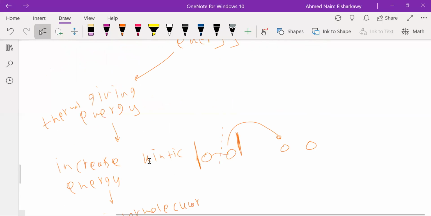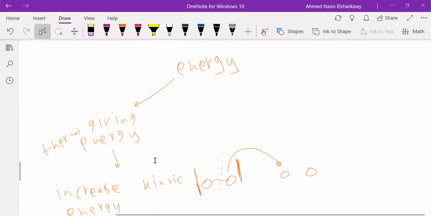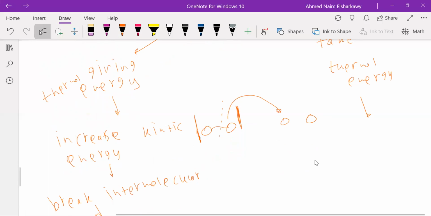And the opposite also will happen in case you take energy. In case you take energy, the opposite will happen. So you are taking thermal energy. So what will happen to the bonds? The particles started to move slowly, and what happened to the bonds?